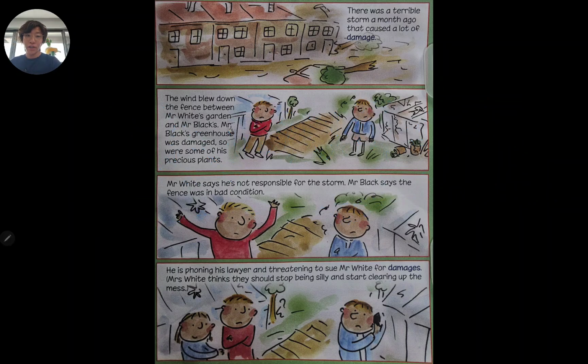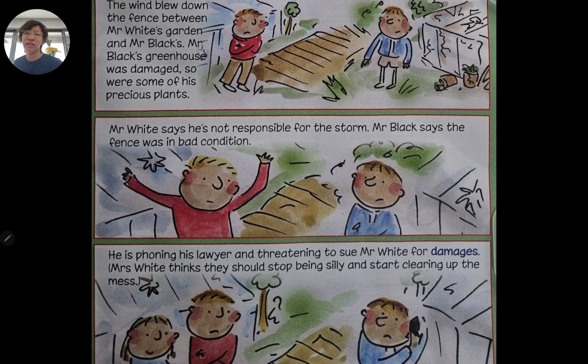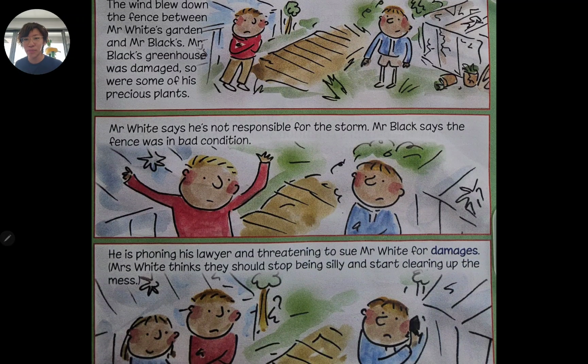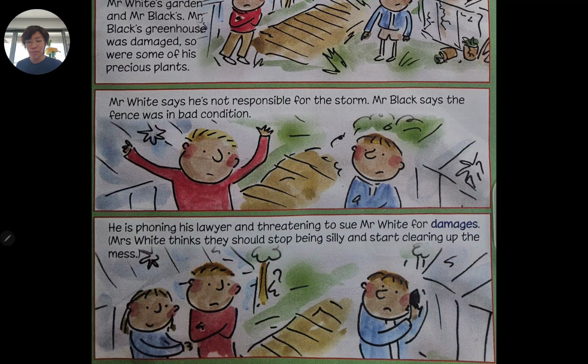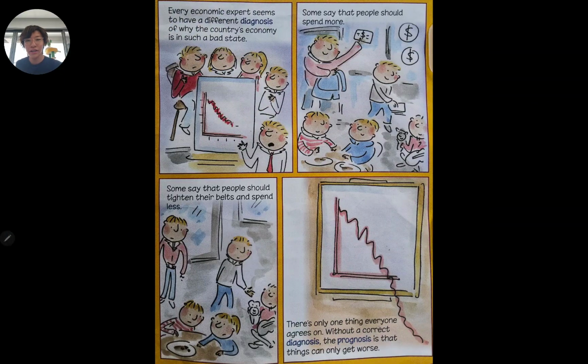There was a terrible storm a month ago that caused a lot of damage. The wind blew down the fence between Mr. White's garden and Mr. Black's greenhouse. It was damaged, and so were some of his precious plants. Mr. White says he's not responsible for the storm. Mr. Black says the fence was in bad condition. He is phoning his lawyer and threatening to sue Mr. White for damages. Mrs. White thinks they should stop being silly and start clearing up the mess.